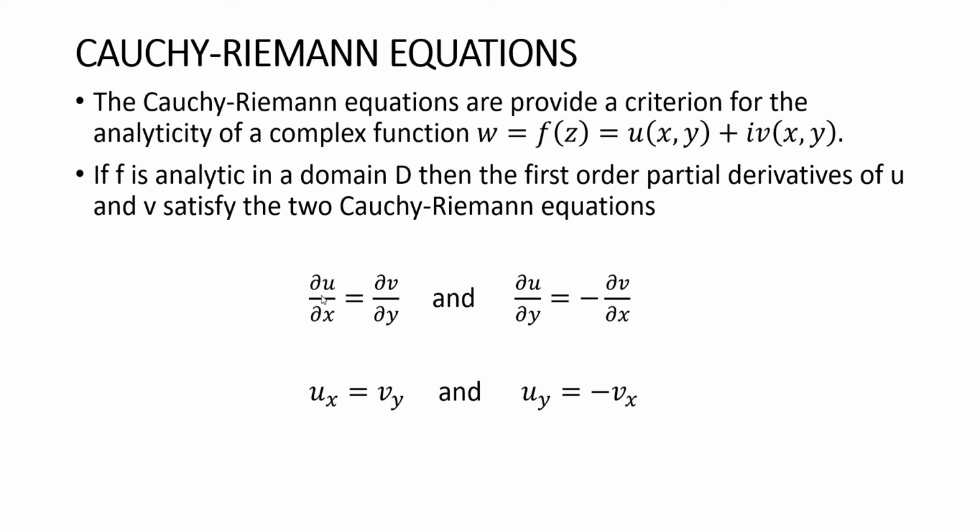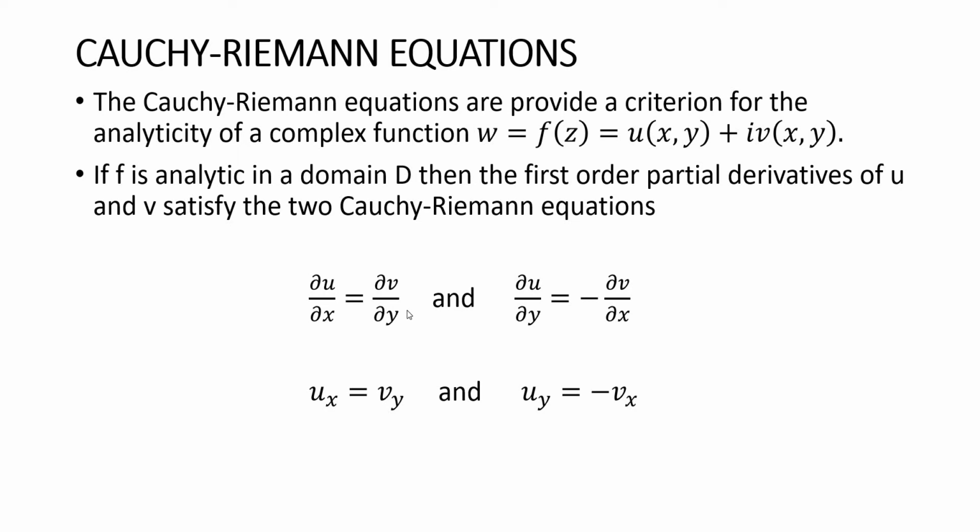That is, the partial derivative of u with respect to x is equal to the partial derivative of v with respect to y. And the next one is dou u by dou y is equal to minus dou v by dou x. That is, the partial derivative of u with respect to y is equal to minus the partial derivative of v with respect to x. So using this, ux is equal to vy and uy equal to minus vx.